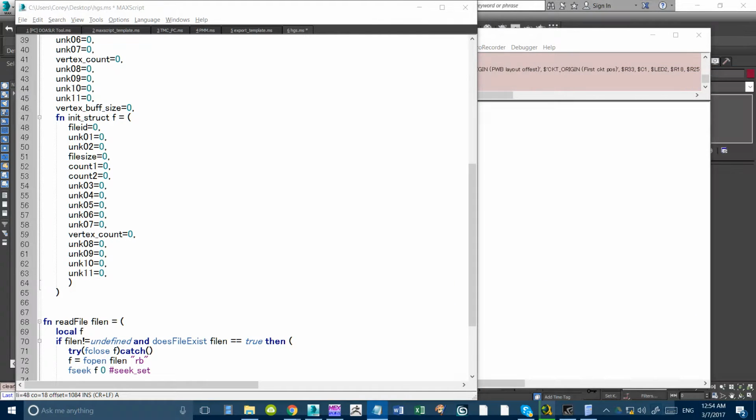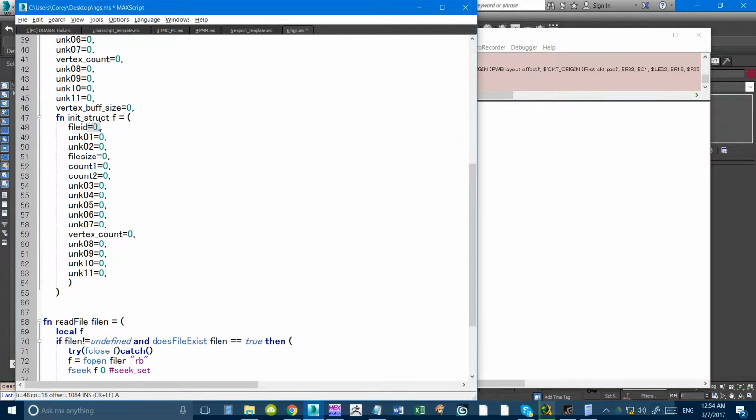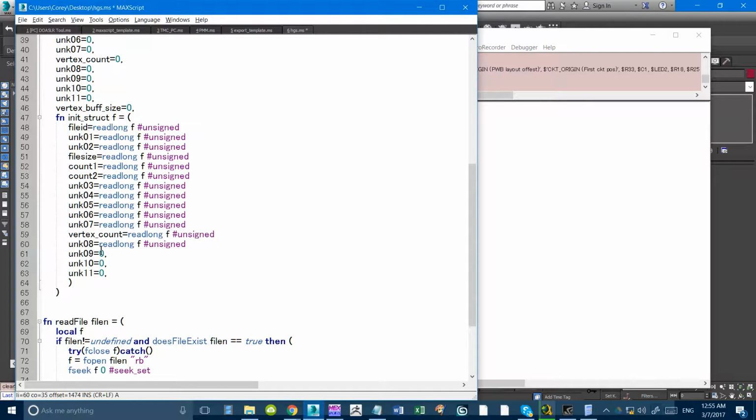Okay, I'm just going to move this over here so I can read it. This will be read long file, file unsigned. Okay, so we'll just put this on all of them. And I think 3 of those were actually shorts.